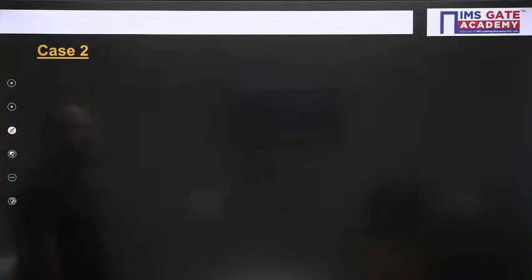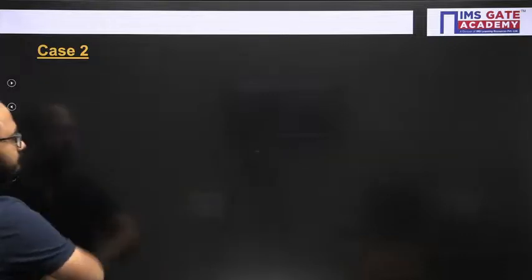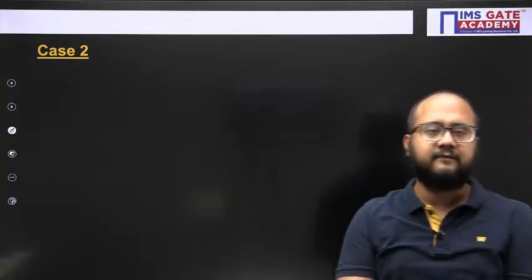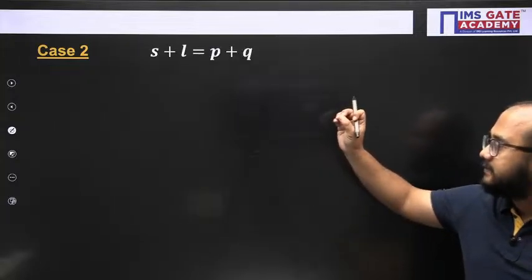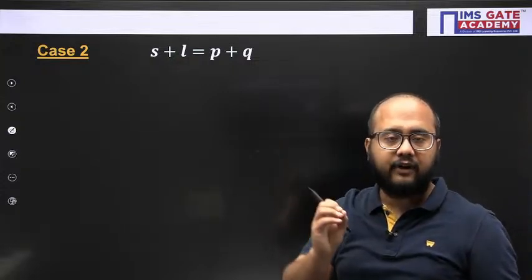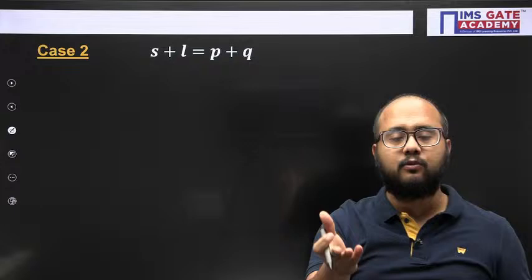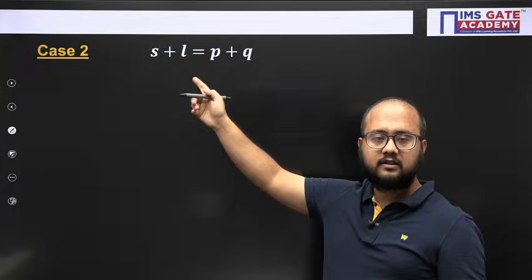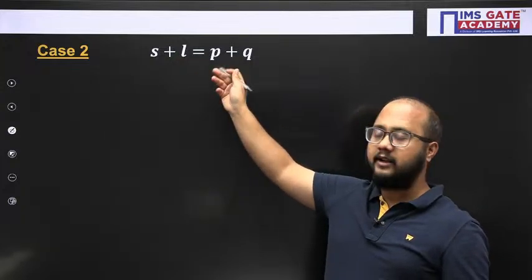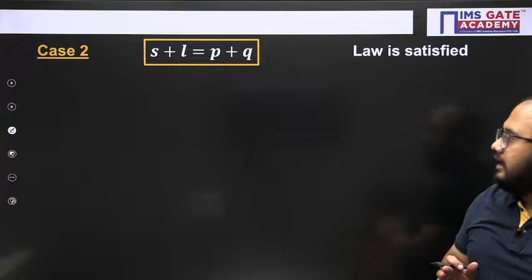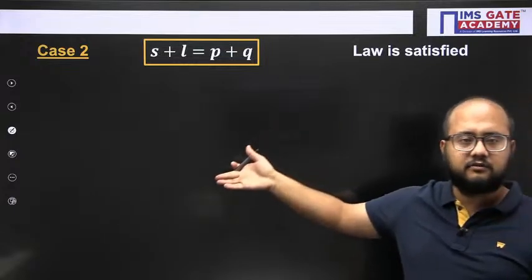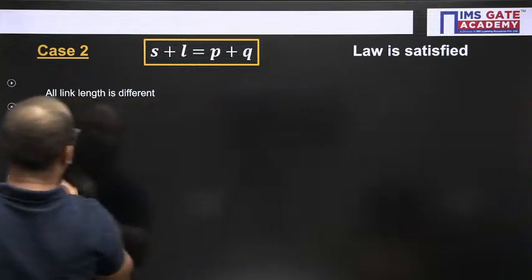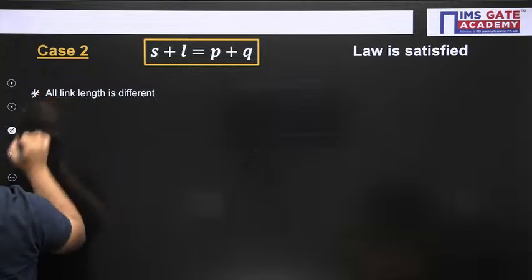Now coming to the second case, case number 2. Let us move on to case number 2, everyone see. When the smallest plus the longest link length equals the sum of the other 2 remaining link lengths, that is P plus Q, the law is satisfied in this case also. That's why this is case number 2. But one thing I am assuming here is that all link lengths are different.